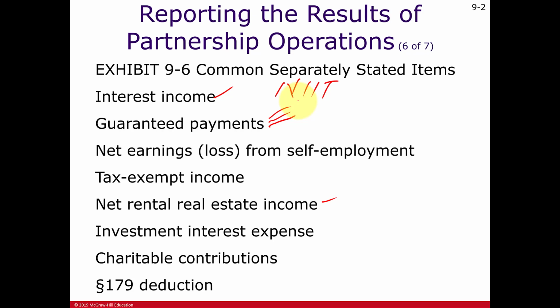In addition to income taxes, in addition to the net investment income tax, another common tax for self-employed taxpayers is the self-employment tax that we learned about back in chapter number 1 for a sole proprietor. Sole proprietors are self-employed and they have to pay Medicare and Social Security taxes.